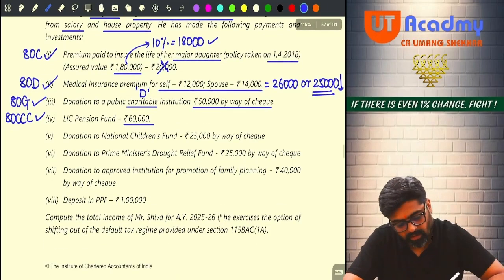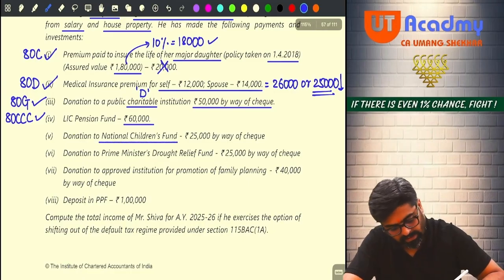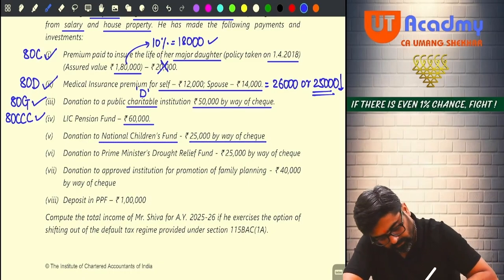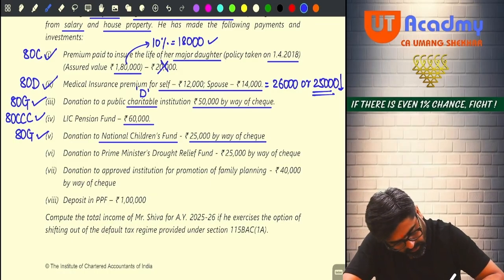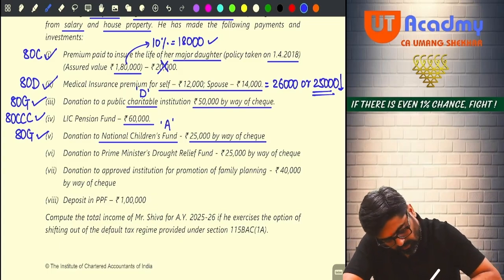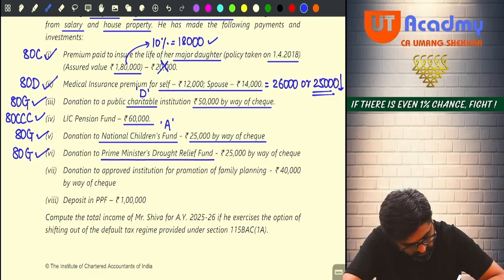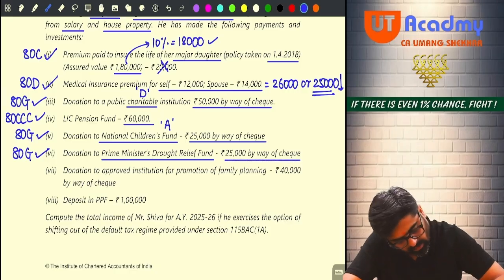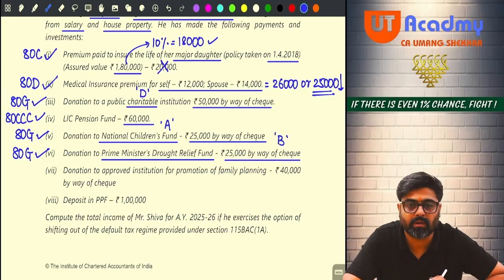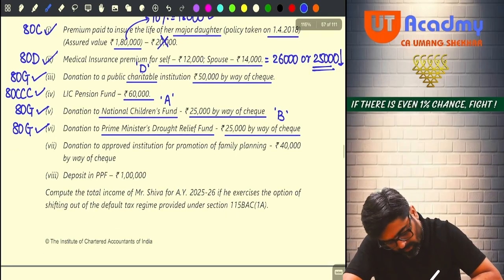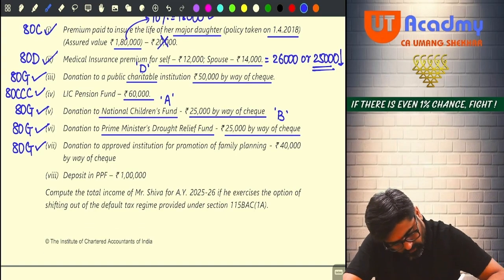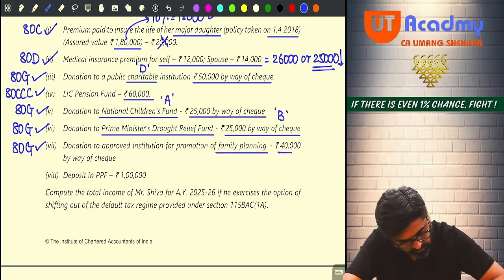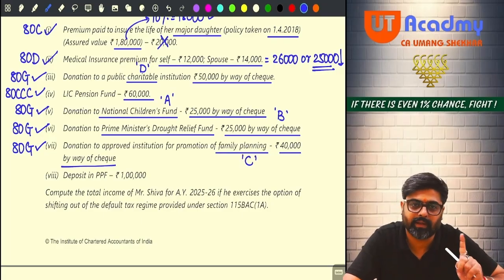Okay, next one. Donation to National Children's Fund, 25,000 by way of cheque. 80G will be available. But National Children's Fund is category A. Now this donation under 80G will also be allowed because this is Prime Minister's Drought Relief Fund, 25,000 by way of cheque. But this is category B, Prime Minister's Drought Relief Fund. Then donation to an approved institution for promoting family planning, 40,000 by way of cheque. So this is category C. All the four categories are given.